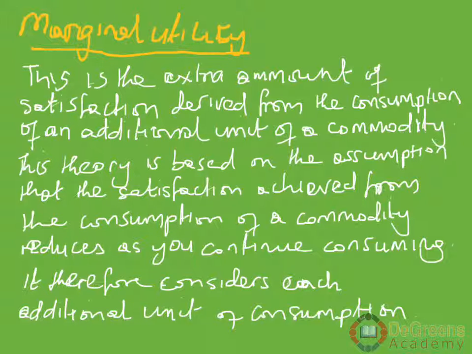It is based on the assumption of what we were just saying before this: that the satisfaction achieved from the consumption of a commodity reduces as you continue consuming. You understand? So, the theory of marginal utility considers each additional unit of consumption.